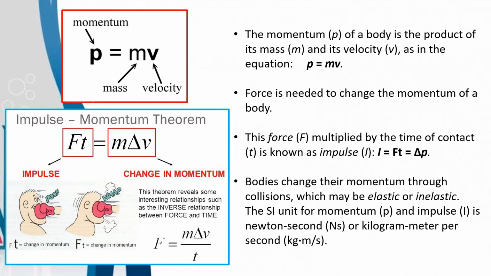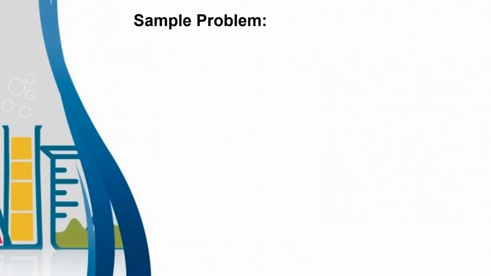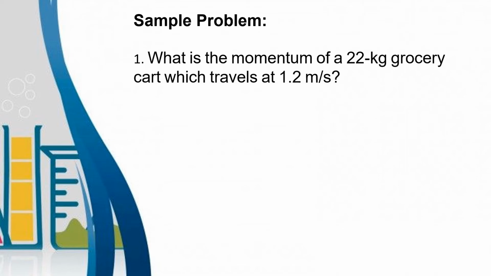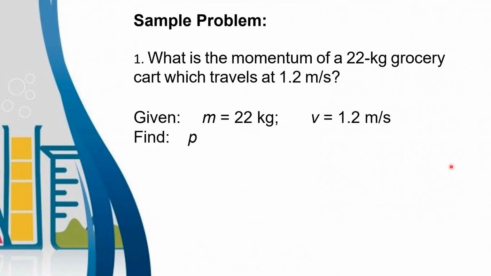Sample problem. Number 1. What is the momentum of a 22 kg grocery cart which travels at 1.2 meters per second? Given: mass is 22 kilograms, that's the mass of the grocery cart, and the velocity of the cart is 1.2 meters per second. We are looking for the value of P, or the momentum. To get the value of P, we use the formula P is equal to mv.